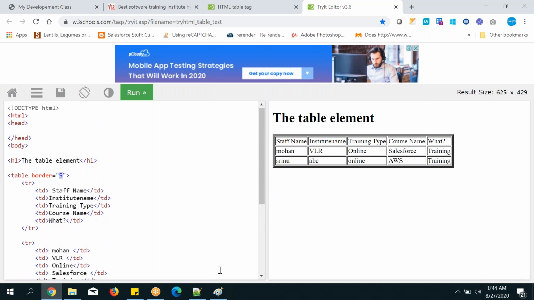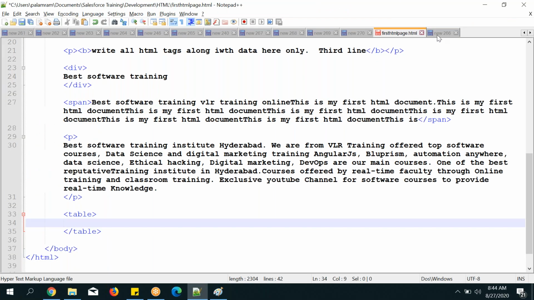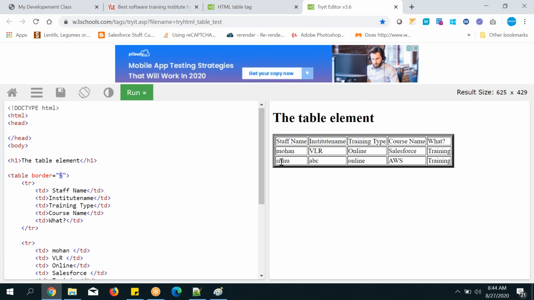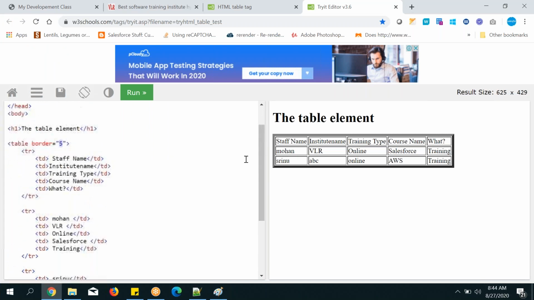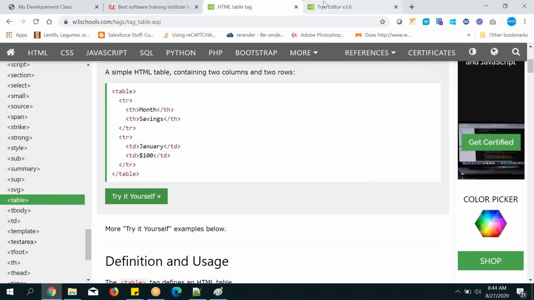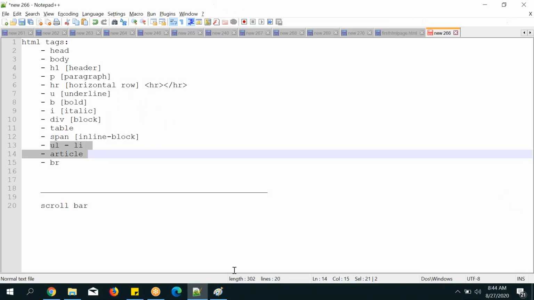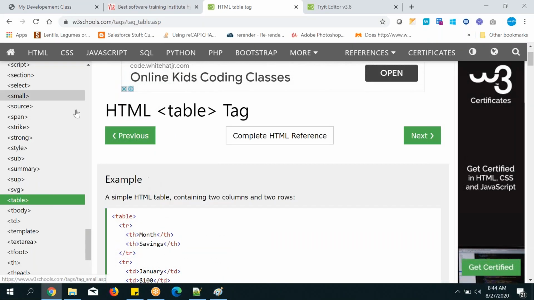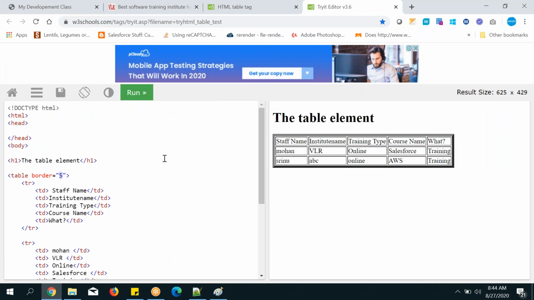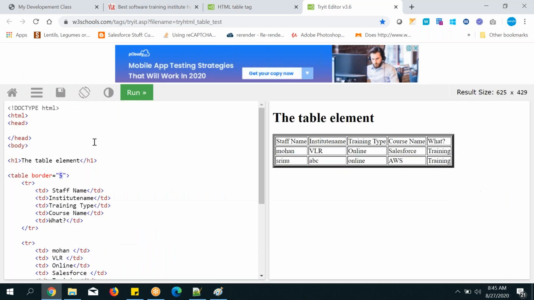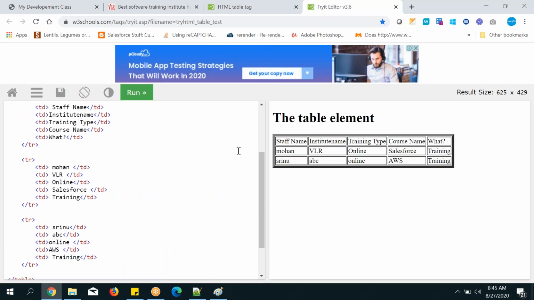So that's all about the table. Tomorrow our time is up, and we will see UL, LI and the article tag, and tomorrow we will start Lightning. Along with Lightning HTML, I will show you how to do it. From tomorrow onwards, till today, you can go here and practice. Whatever tags I have shown you and told you, first practice here and then go to W3Schools, open the tags and practice them. Check it here, go to the trial here, practice it. That is enough for today.